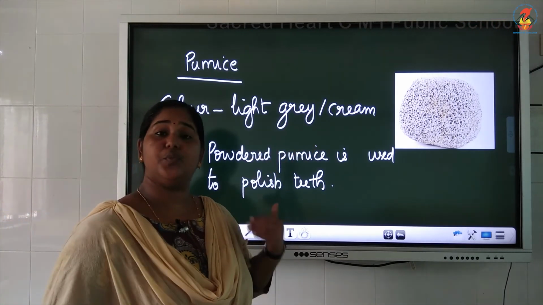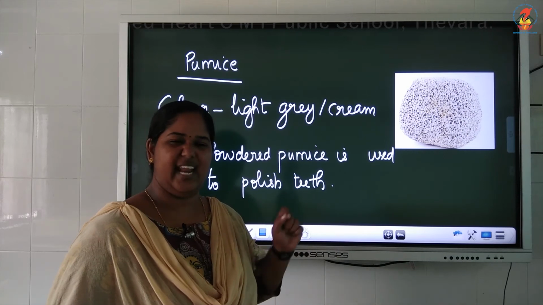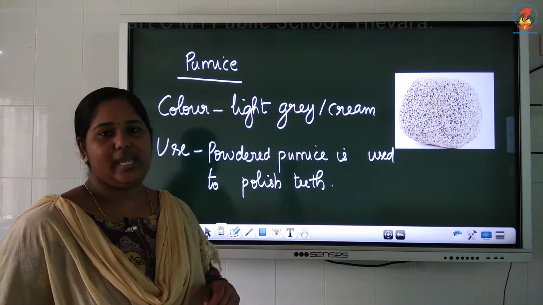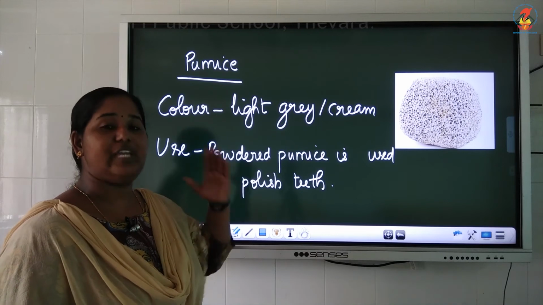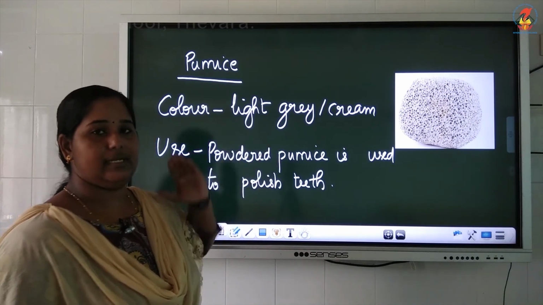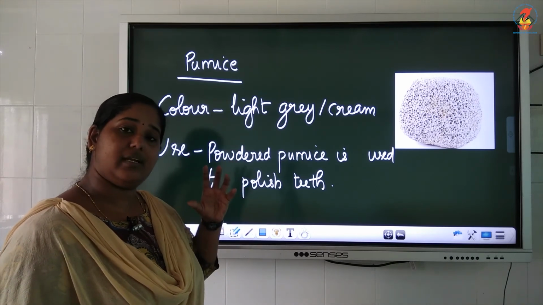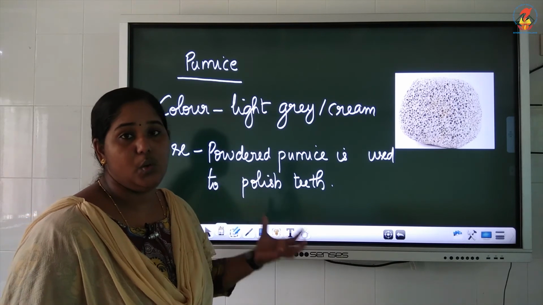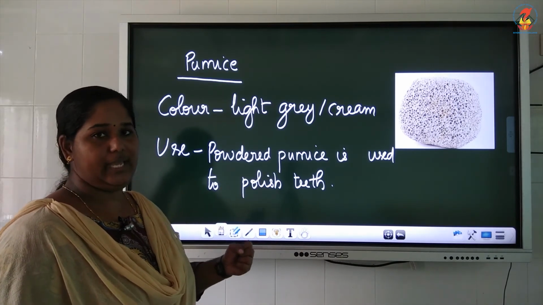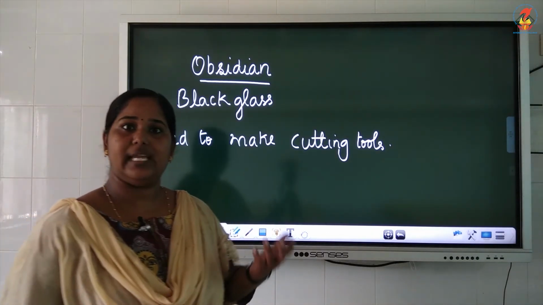They rub the foot with pumice stone because it removes the dead cells or dead skin there. Okay, so this is also a type of igneous rock. It is grey or cream in color with holes in it because of the air trapped in that lava during the cooling time.